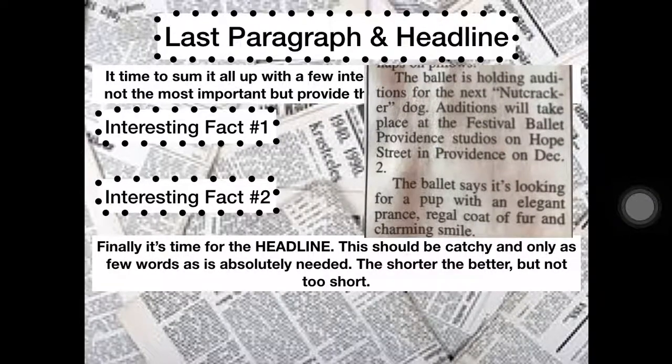And again, even as short as this little article is about Archie the dog, there's actually sort of two last paragraphs. That's because the information needed to be split into two different ideas. So let's look at the first of the last paragraphs. The ballet is holding auditions for the next Nutcracker dog. Auditions will take place at the Festival Ballet Providence Studio on Hope Street in Providence on December.